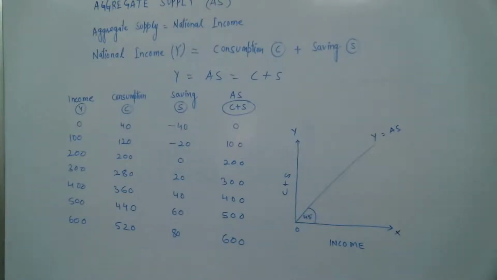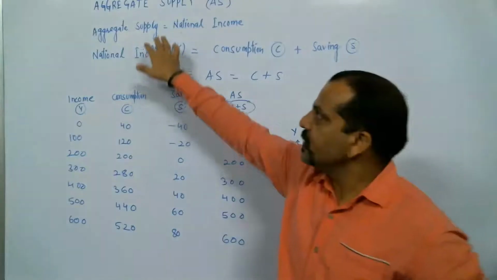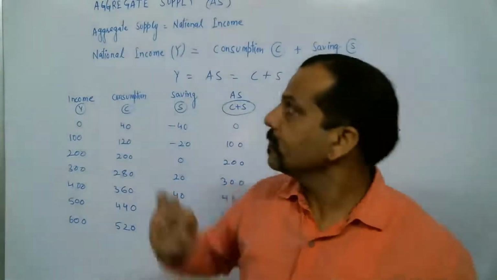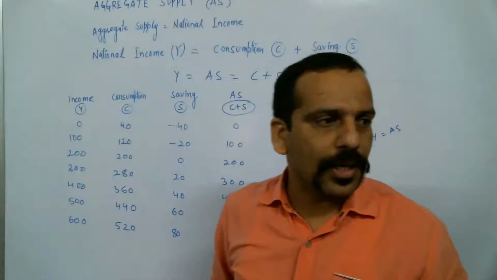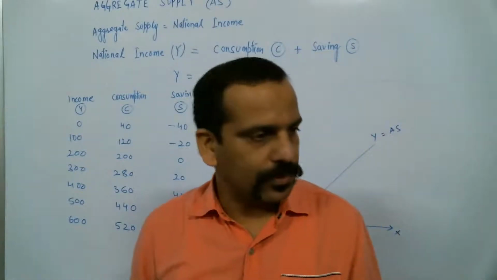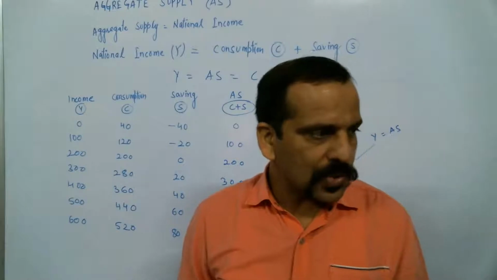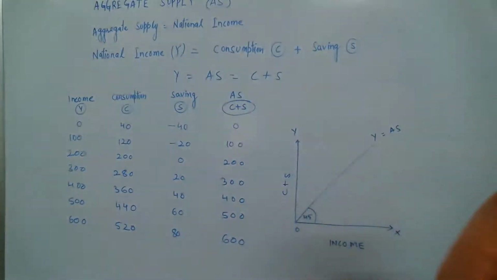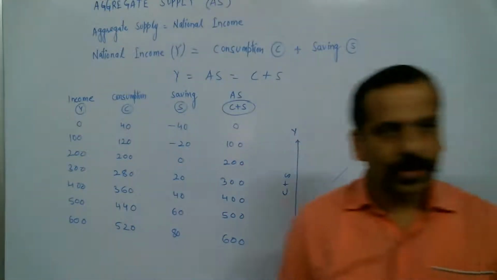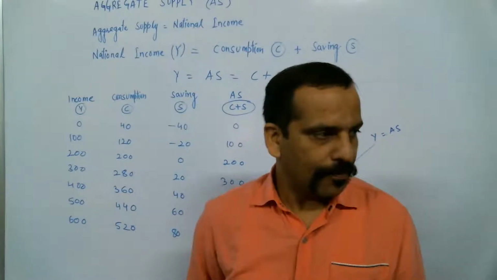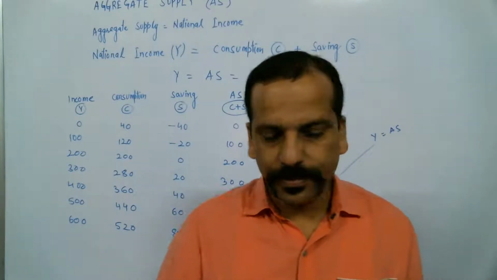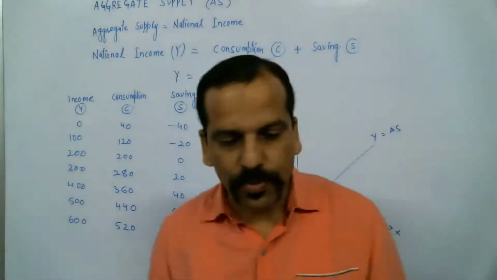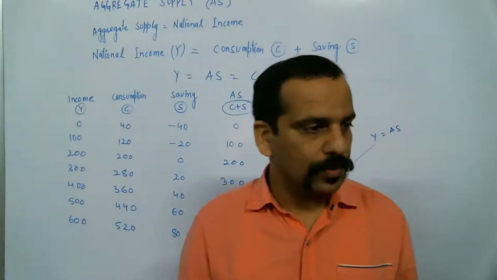Any query? It should be clear. Why we call aggregate supply national income? Why it is called national income also? It should be clear to all of you. Understood? In case of any query or any doubt, you are most welcome. Don't hesitate. So should I go ahead? There's no response from your end. It means things are very much clear to you. Okay.